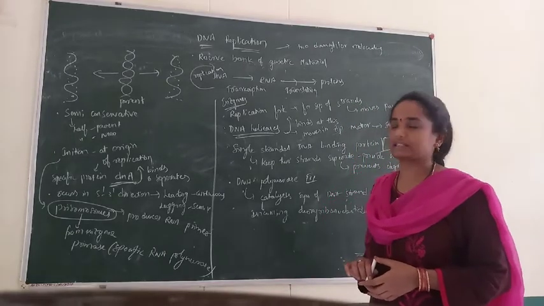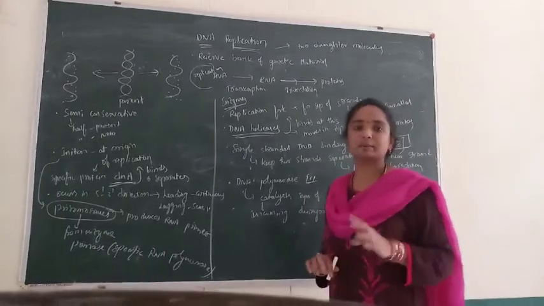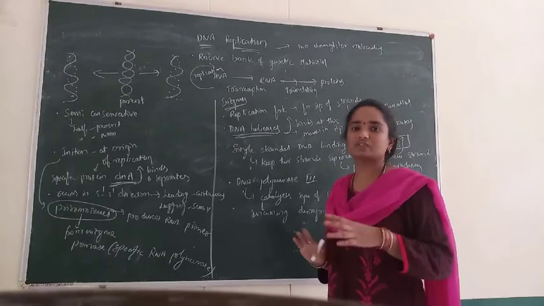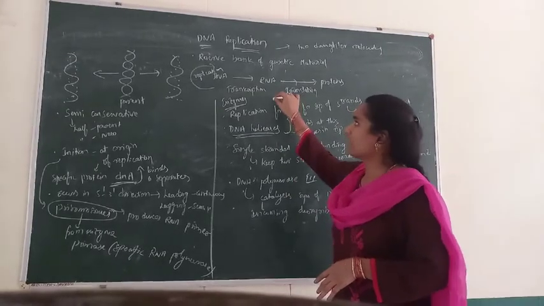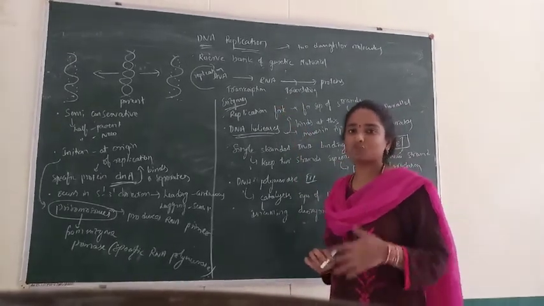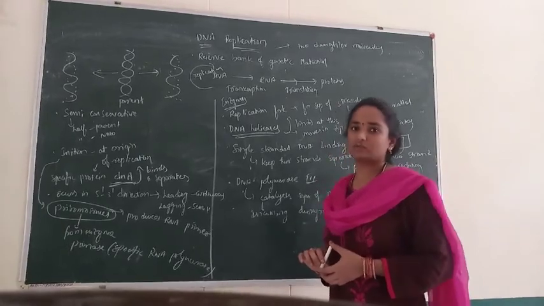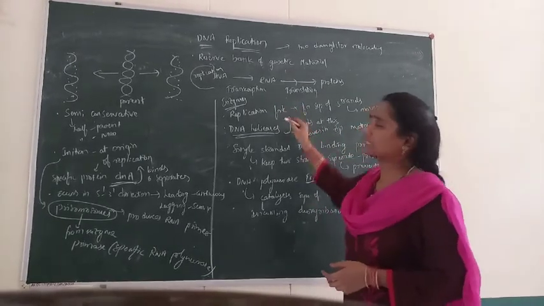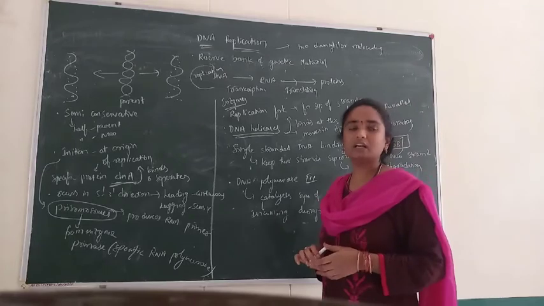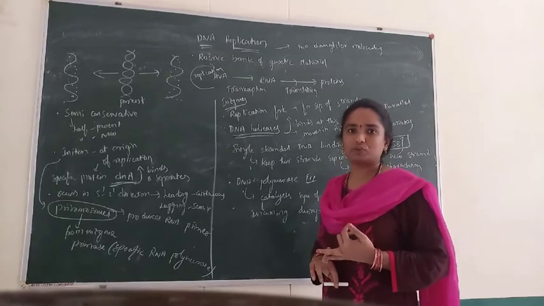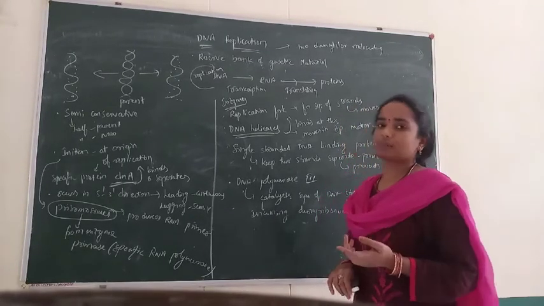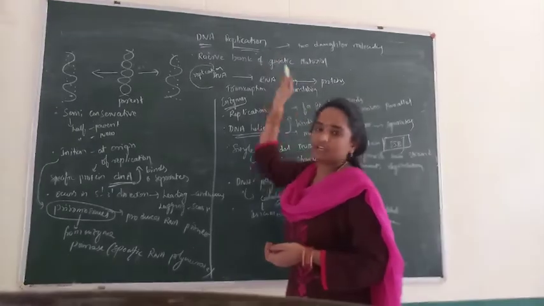Just refer to those topics. And coming to the next topic, there are three more important topics in this fifth unit, which are vast topics, so I am giving you in a concise manner. If you want any other details, you can go for the textbook and other journals. The three important topics in this unit are DNA replication, transcription and translation. First I am going to deal with DNA replication.